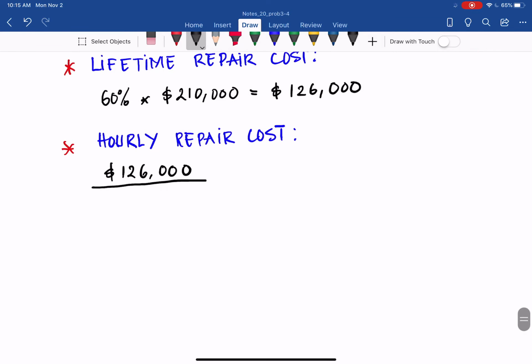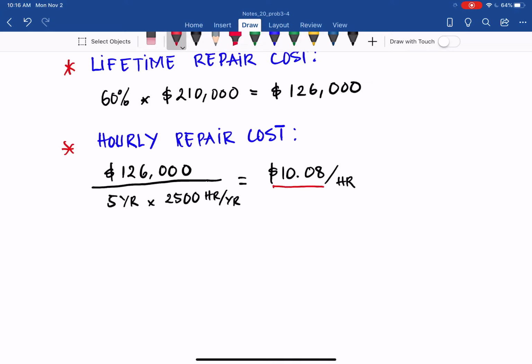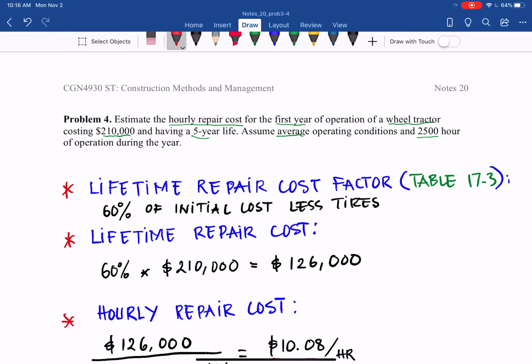Every year, I divide by 5 years, that is the service life, and then each year I have 2,500 hours per year. Then I get $10.08 per hour.